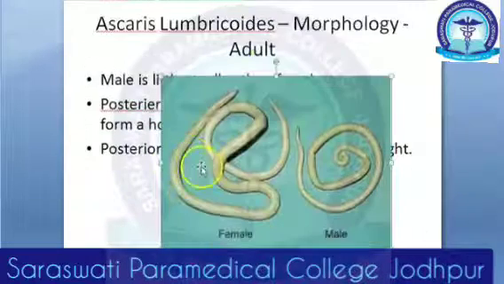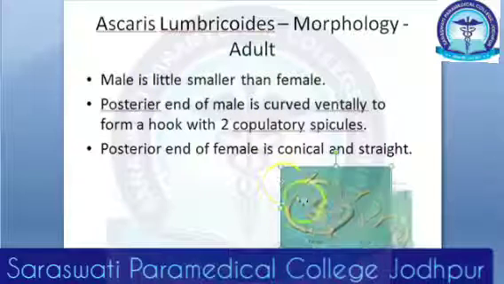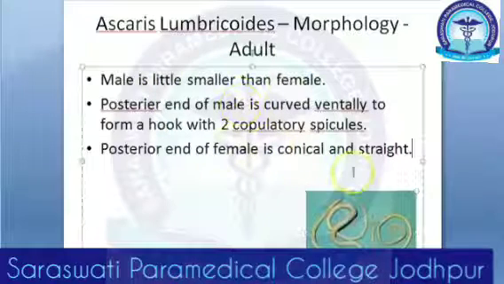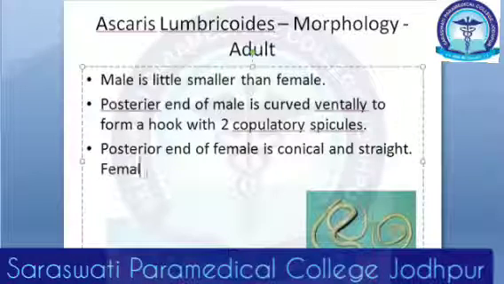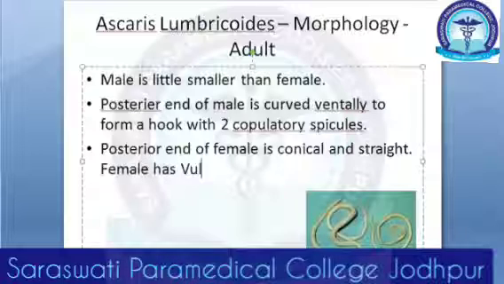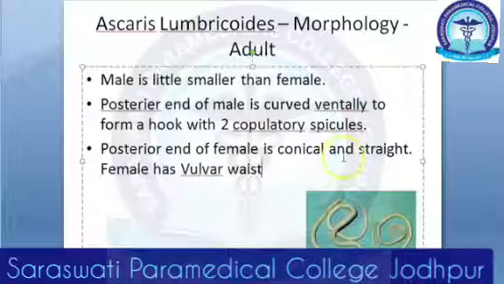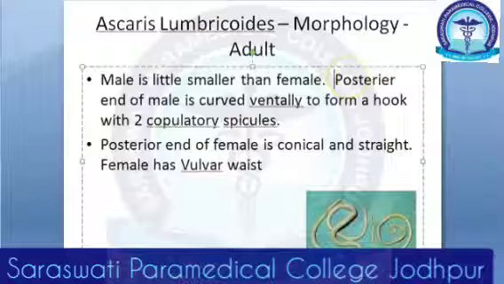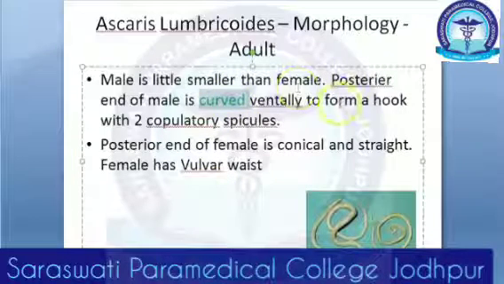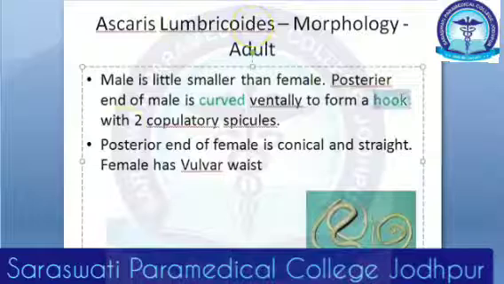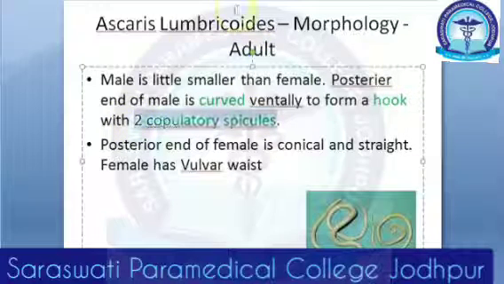So what you saw in the female: the female has a vulvar waist. Now the male is smaller than the female, and the posterior end of the male is curved ventrally to form a hook with 2 copulatory spicules. This is about the male.